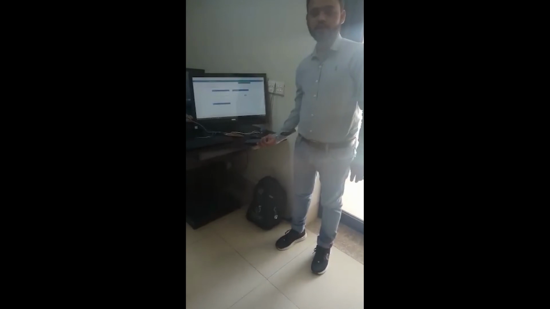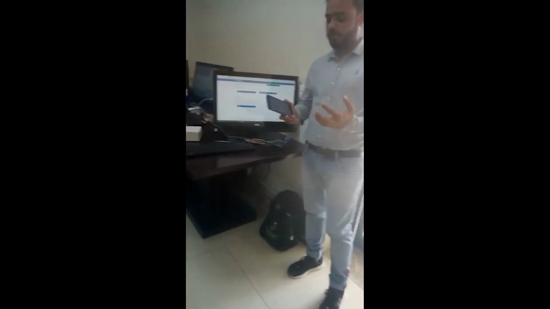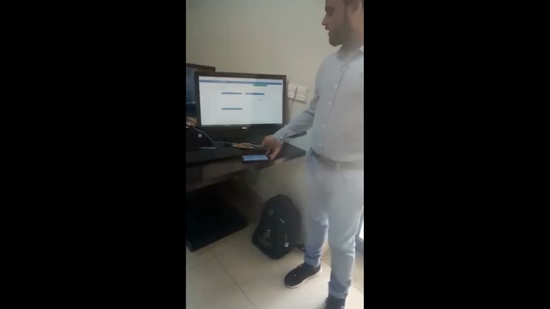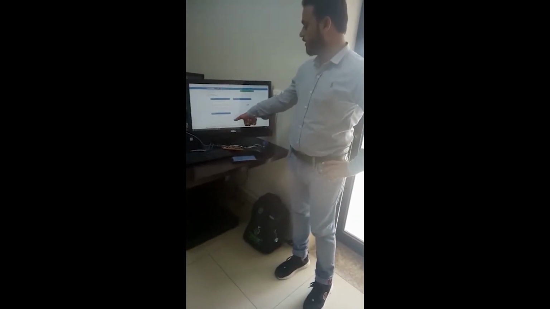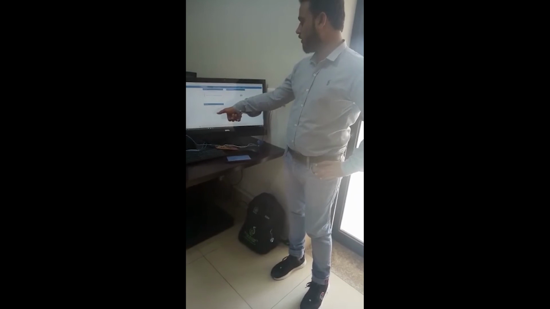Now we are moving ahead for the LED demonstration. We are going to demonstrate our LED, how our project actually works. Now we have the Android application that we have designed in MIT App Inventor, and the second thing is we have this graph of our LED, when it will be off, when it will be on. All the required data is being inserted here on the cloud platform. This is being uploaded right after we click on our application.